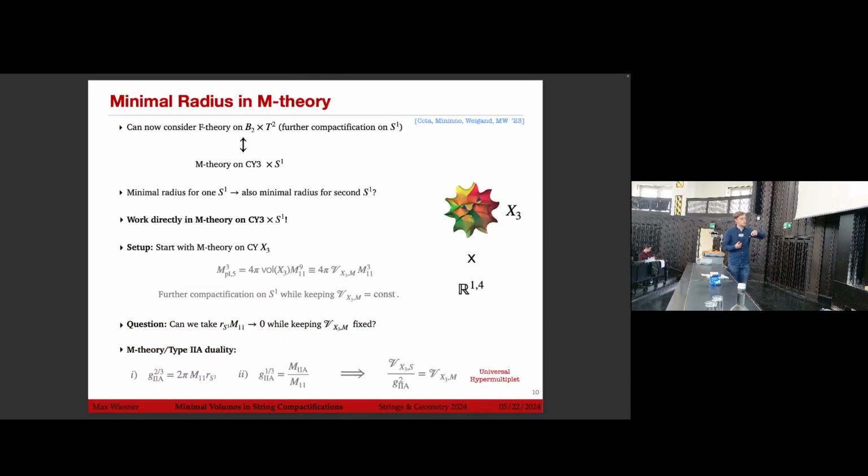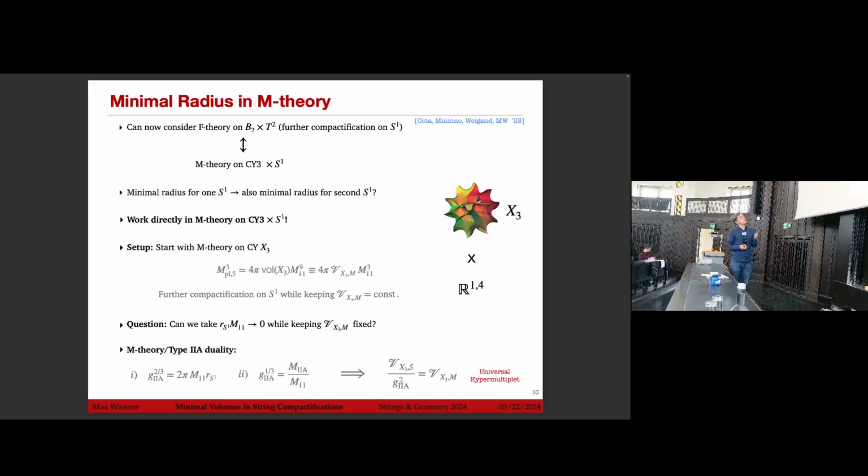One can then go further down and say, now let's do an extra circle compactification, M-theory on Calabi-Yau 3-fold times S1. And so we can view this, of course, as F-theory on B2 times T2. So we have a minimal radius for one S1. So the natural expectation is that we also get generically a minimal radius for the second S1. Of course, here it's easier to work directly in M-theory on Calabi-Yau 3-fold times S1. So I'm not going through F-theory.